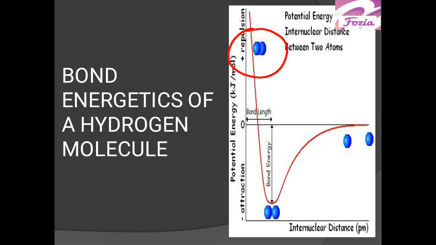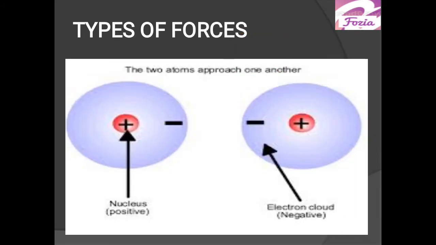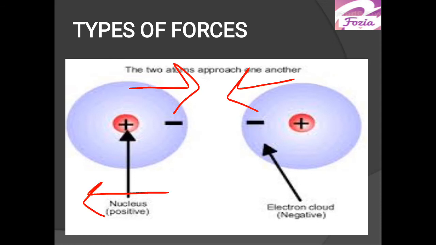So what happens when atoms come closer? Two types of forces operate. When the atoms try to come close, the attractive forces operate. More attraction, the least distance between them. But at the same time, the atoms repel because electrons are there, same charges are there. And when the atoms go far,